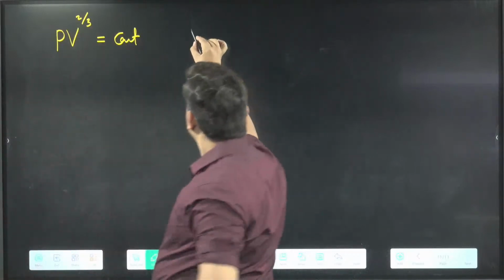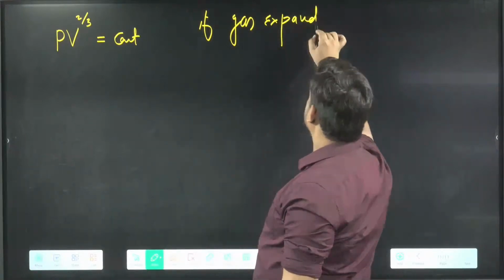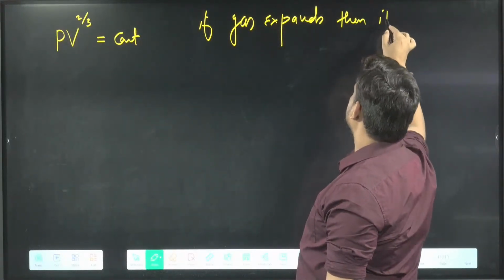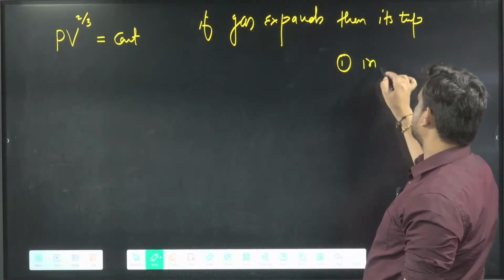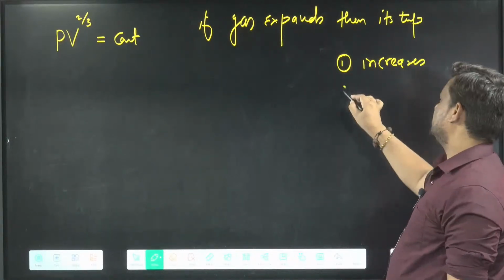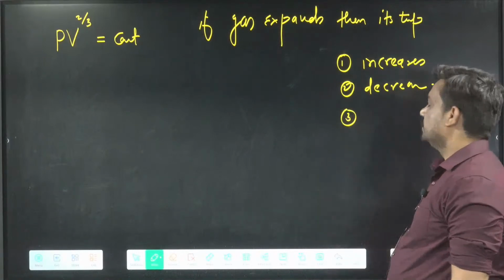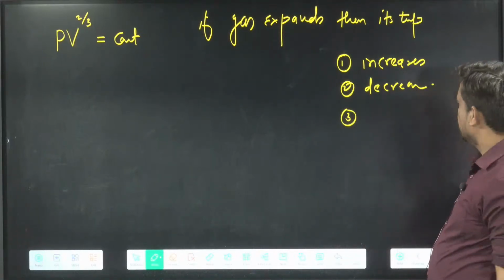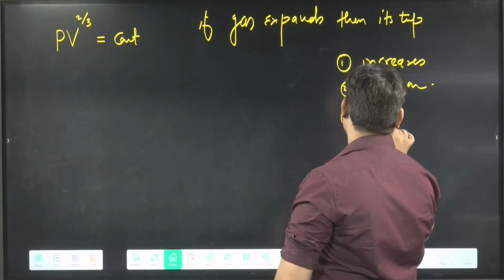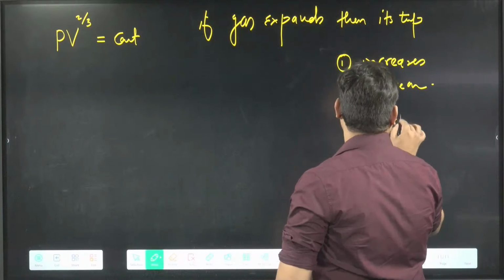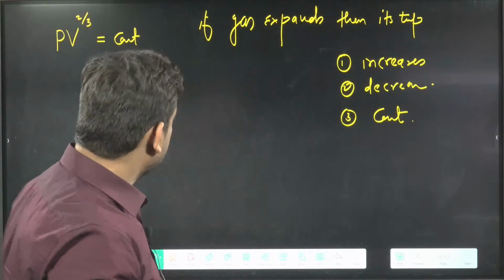If the gas expands, then its temperature: the options are increases, decreases, remains constant, and a fourth option.